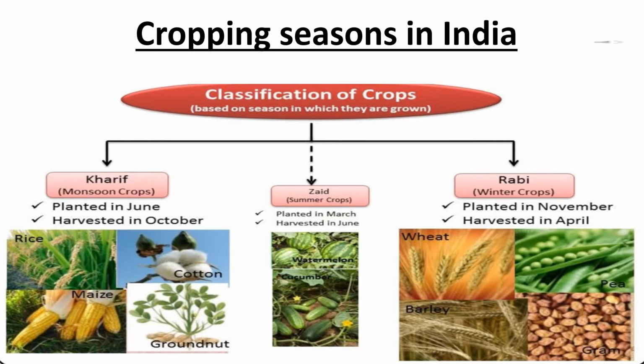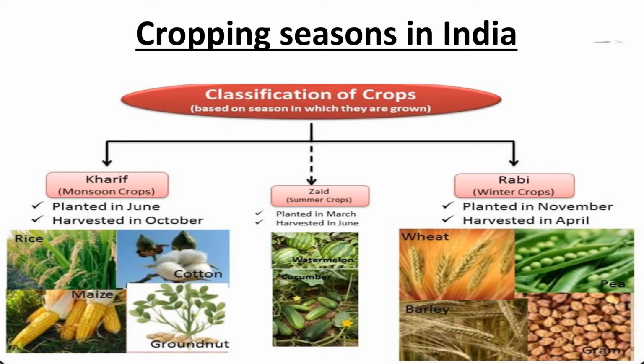Children, however, this type of distinction in the cropping season does not exist in southern parts of the country. The temperature is high enough to grow tropical crops during any period in the year provided the soil moisture is available. Therefore, in this region, same crops can be grown thrice in an agriculture year provided there is significant soil moisture.